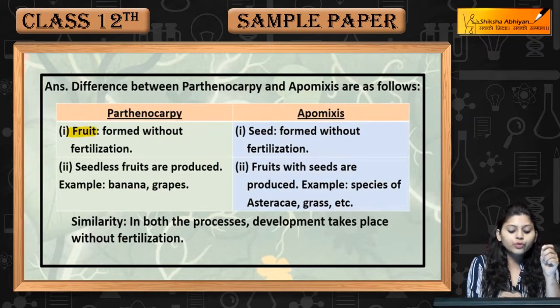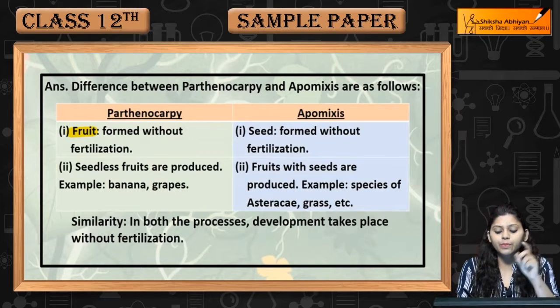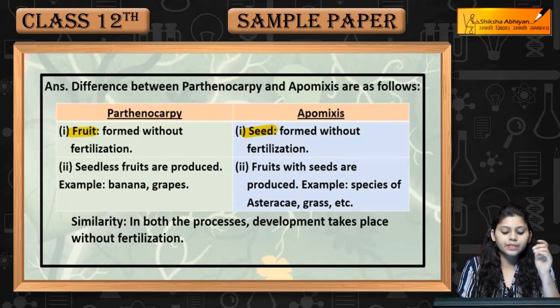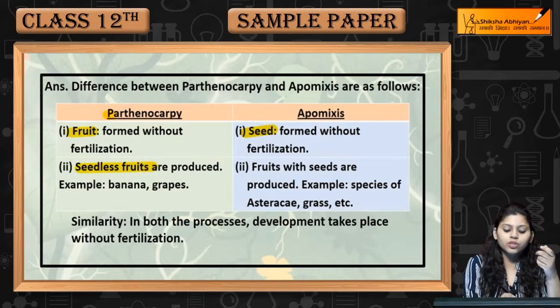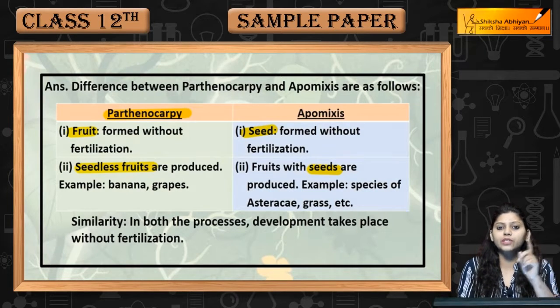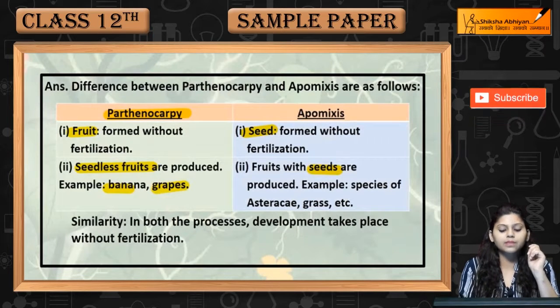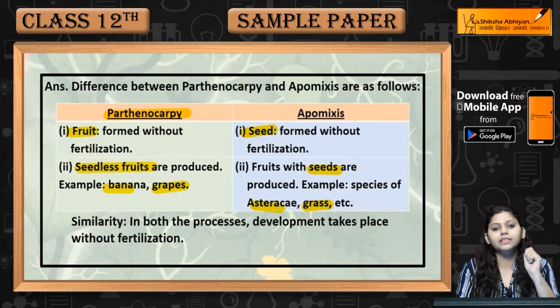Parthenocarpy में fruit form होता है without fertilization, whereas in case of apomixes, seeds are formed without fertilization. Seedless fruits produce होते हैं in case of parthenocarpy, and fruits with seeds are produced in case of apomixes. Examples are banana and grapes of parthenocarpy, and examples of apomixes are asteraceae and grass.